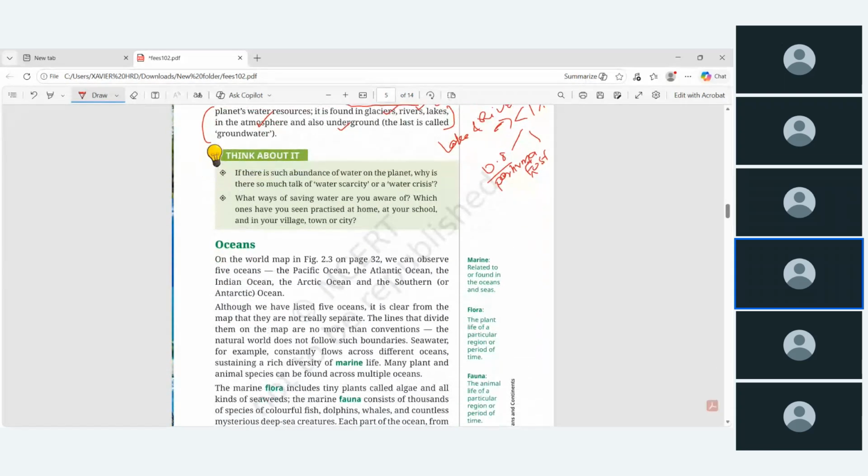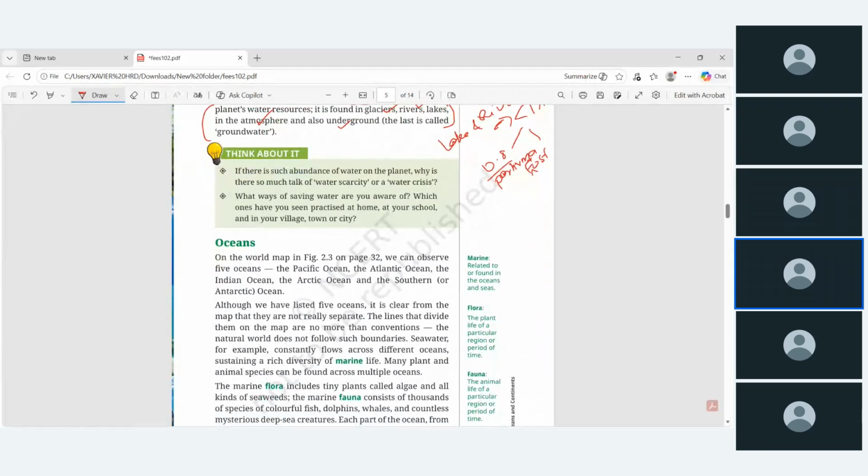So now come to the ocean. On the world map, observe the 5 oceans. Just recall: Pacific Ocean, Atlantic Ocean, Indian Ocean, Arctic, and the southern Antarctic Ocean. These are the 5 major oceans. Just to recall it, and some basic definitions they have given.